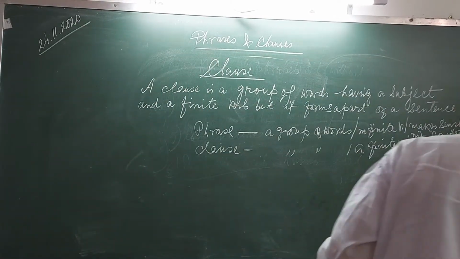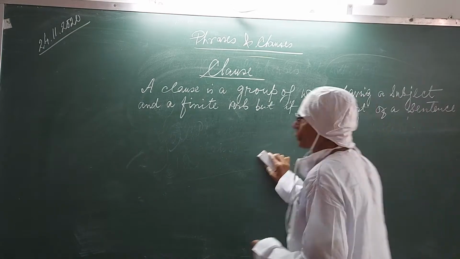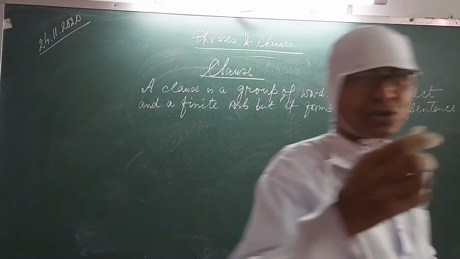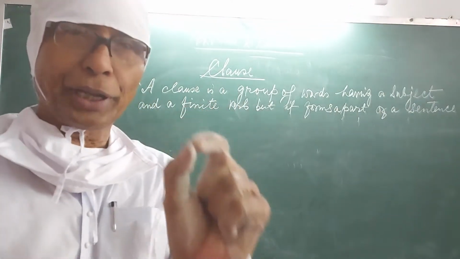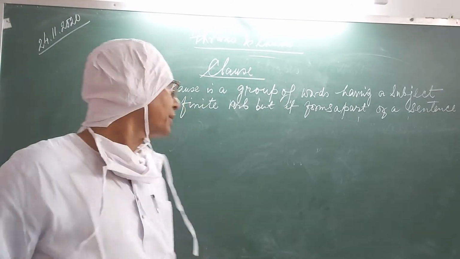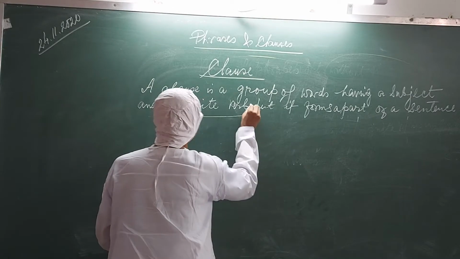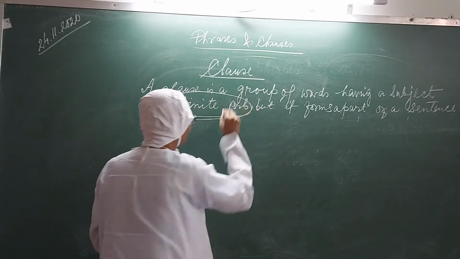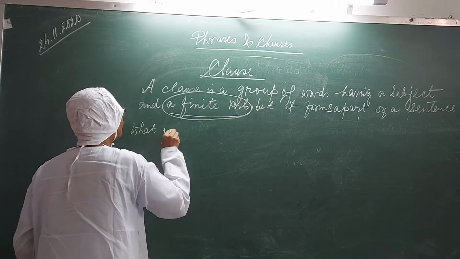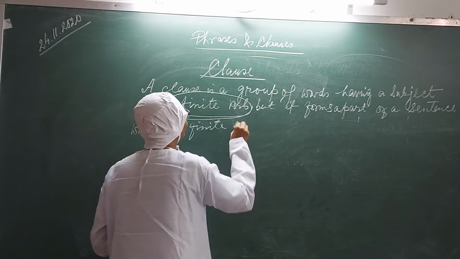Now, one word I am repeatedly telling you, but do you know it? Finite.